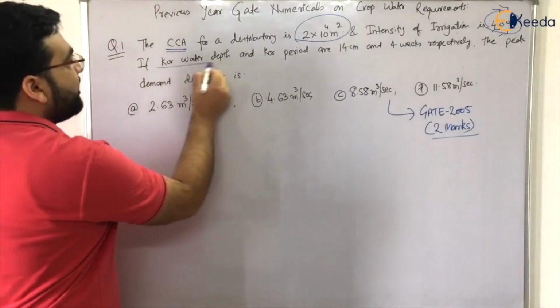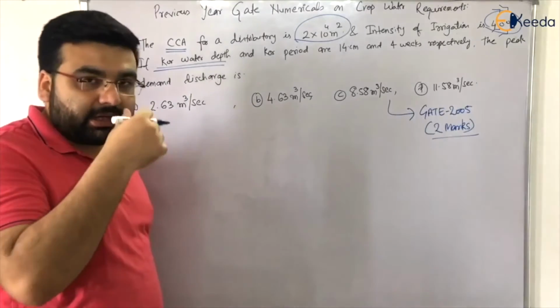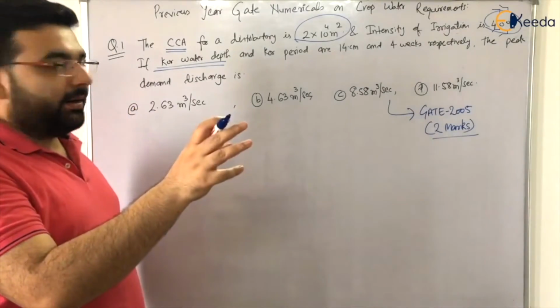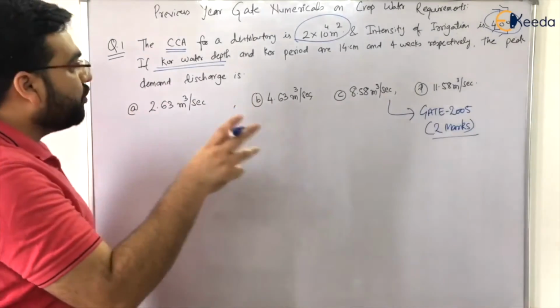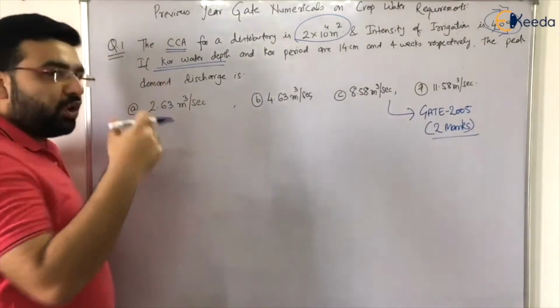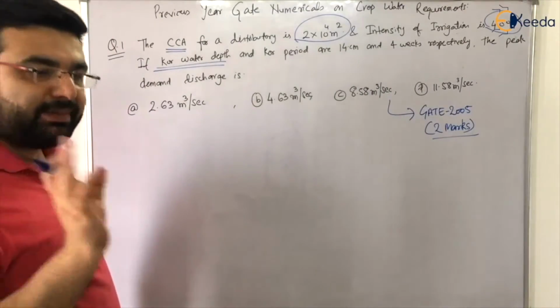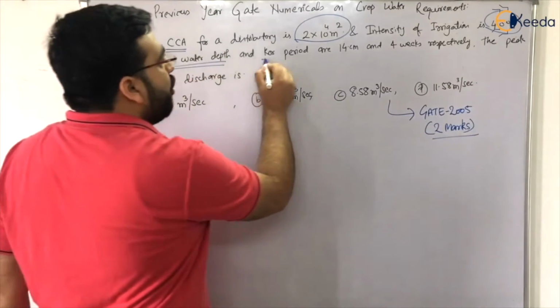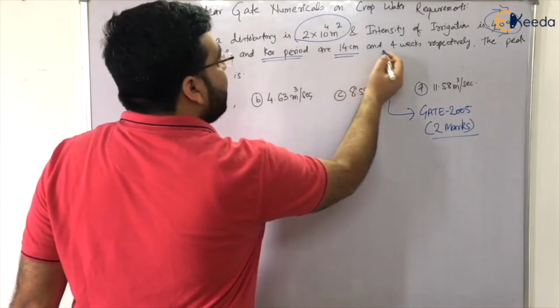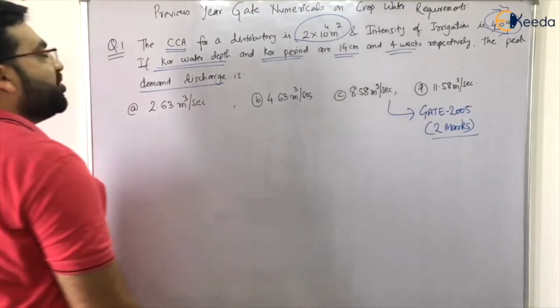If core water depth, now this is a new term, actually not a new term. When I explain some other chapter about crops and the various terms related to crops, I will be explaining the core water depth, the base period, the duty, the delta, each and everything. But for the timing, I'll explain what core water depth is, right? And core period are 14 centimeter and 4 weeks respectively. The peak demand discharge is.